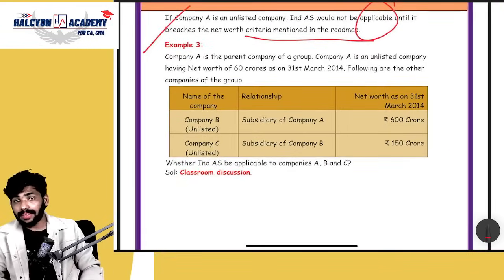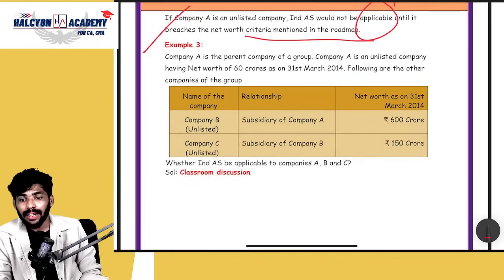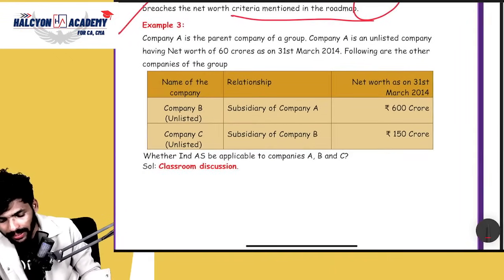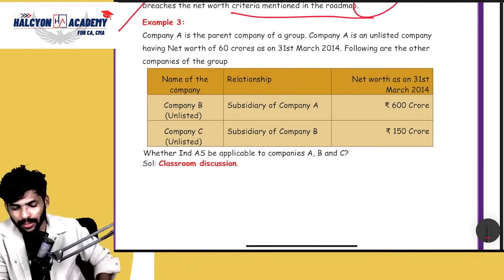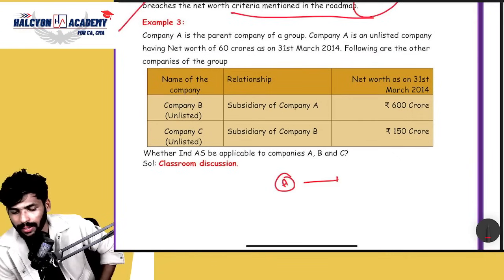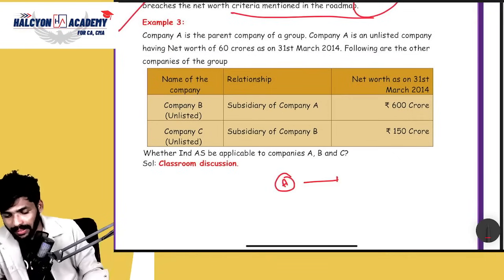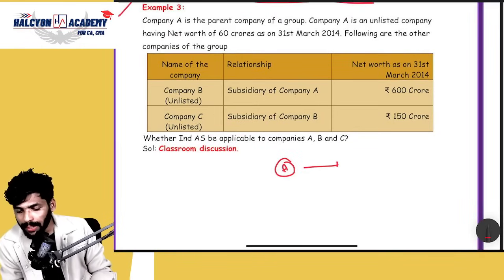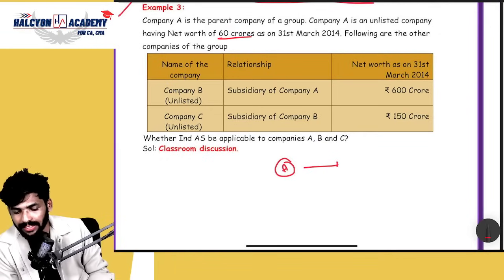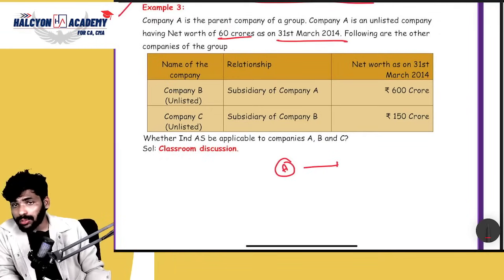Coming to example number 3, because I already discussed a lot of examples, I don't want to discuss these in detail. Okay, company A is a parent company. Everyone, please answer this. Company A is the parent company of a group. Company A is an unlisted company. Net worth is 60 crores as on 31st March 2014.